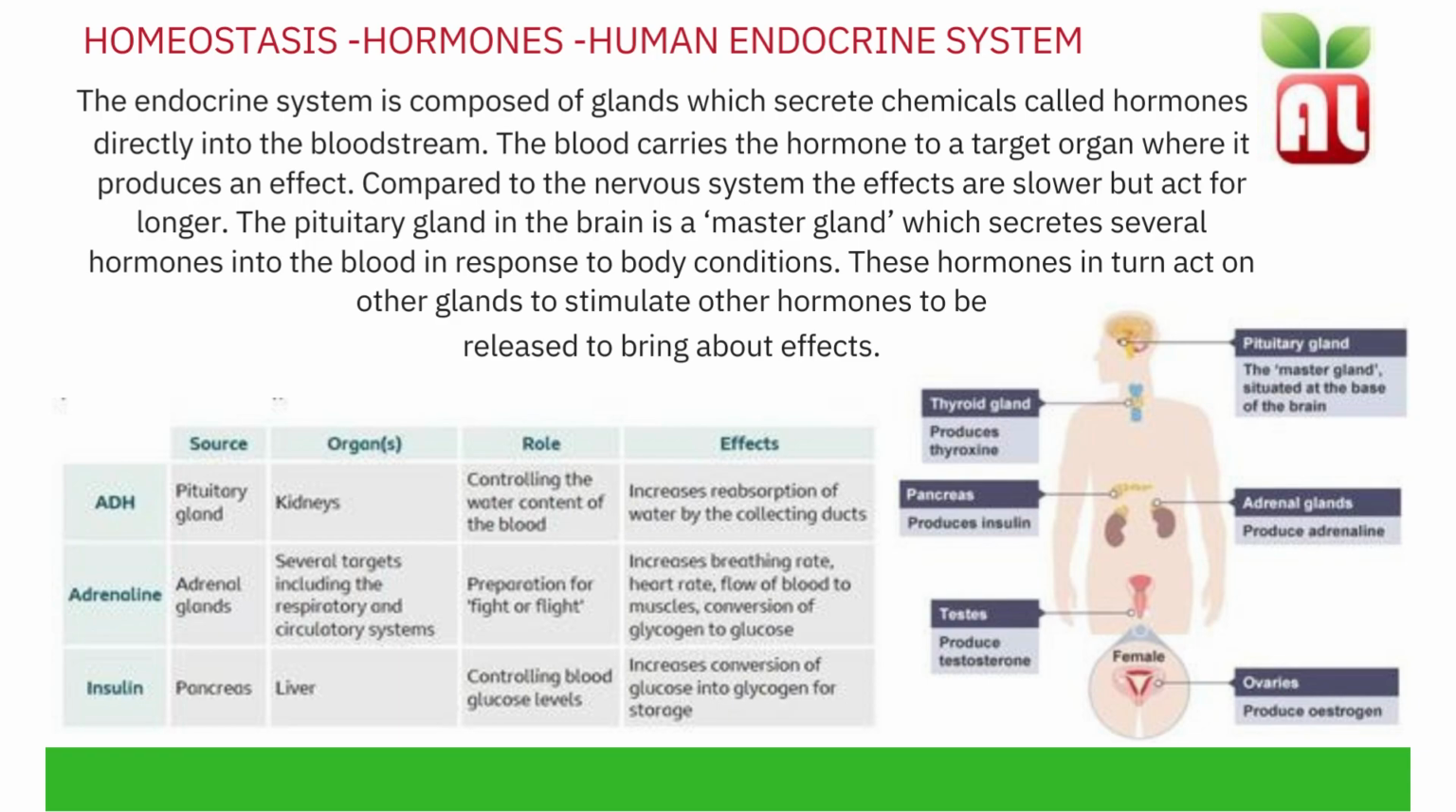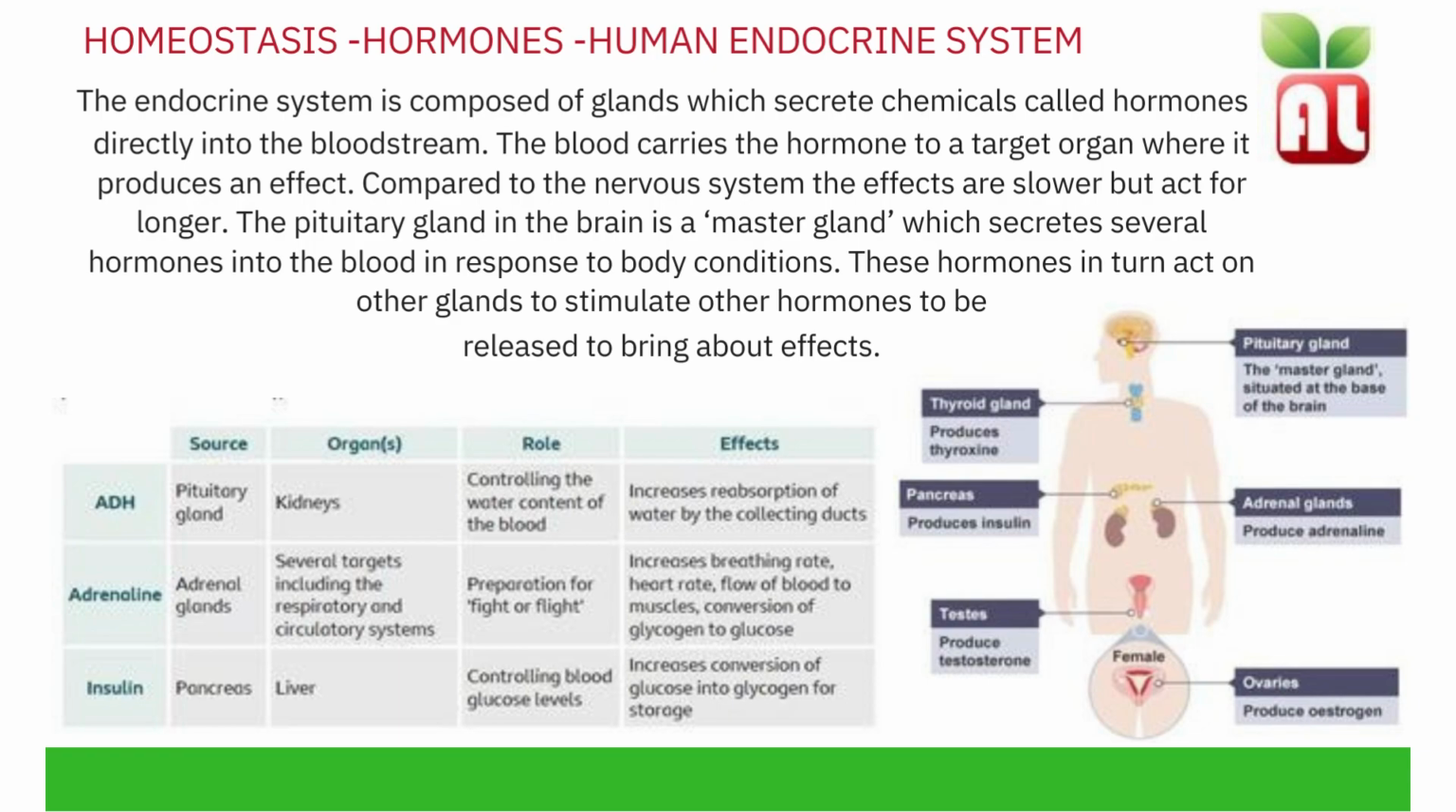Adrenaline is a hormone released from the adrenal glands. Adrenaline has several targets, including the respiratory and circulatory systems. The role is preparation for fight or flight. The effects of adrenaline increase breathing rate, heart rate, flow of blood to the muscles, and the conversion of glycogen to glucose.